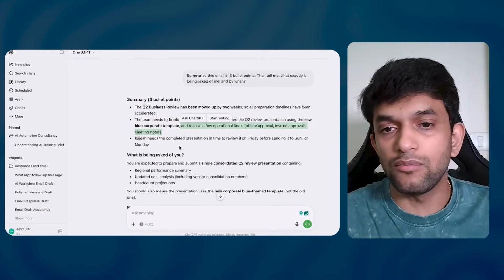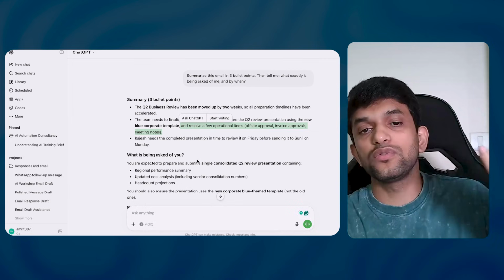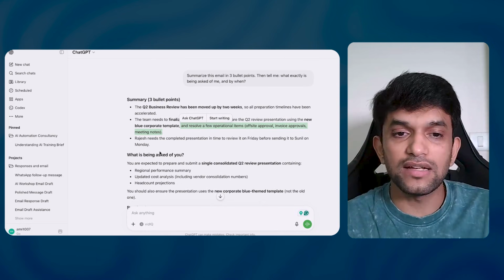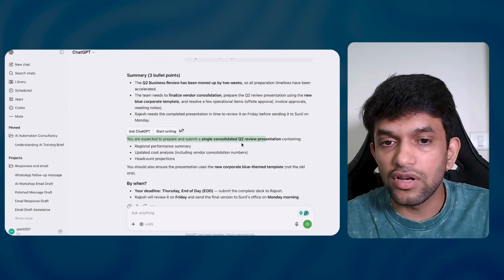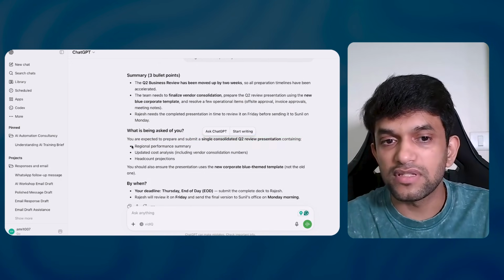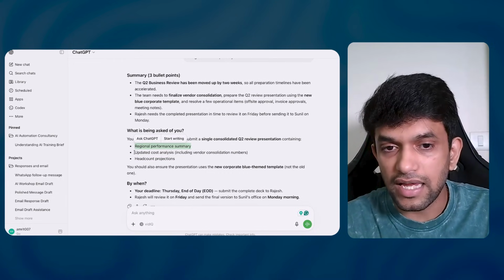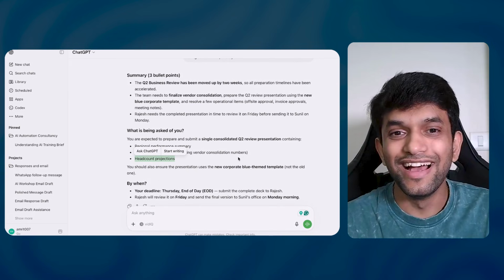Basically, they are planning some offsite. So they are saying we have to do it 2 weeks early. So, do everything faster. Now, what has been asked is you are expected to prepare and submit a single consolidated Q2 presentation containing regional performance summary, updated cost analysis, including vendor and consolidation numbers, and headcount projection. Okay.